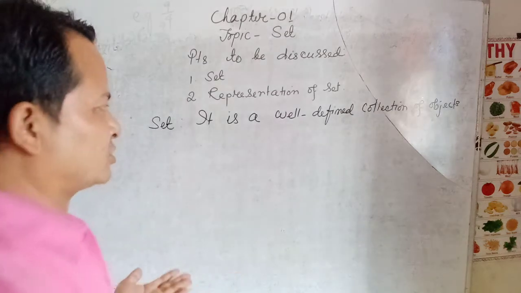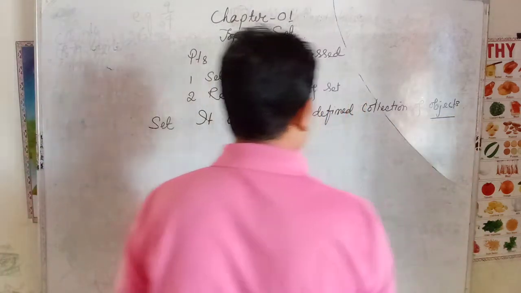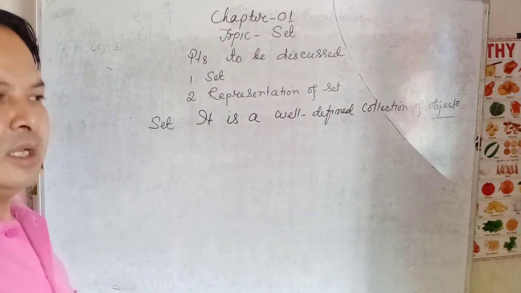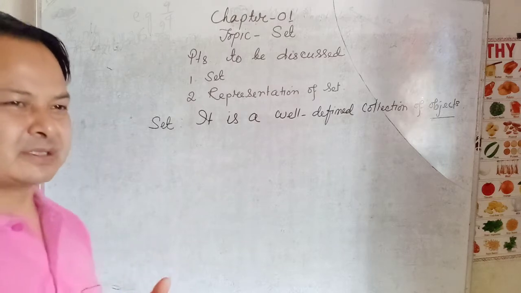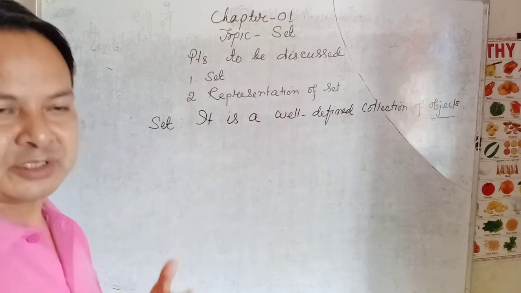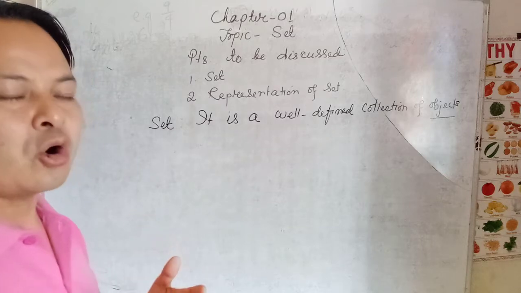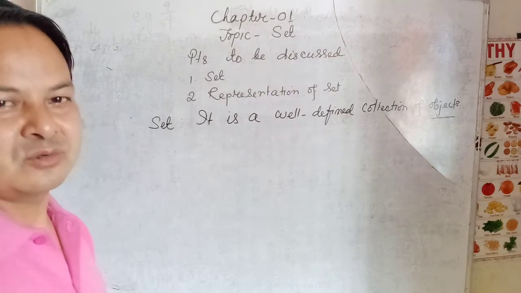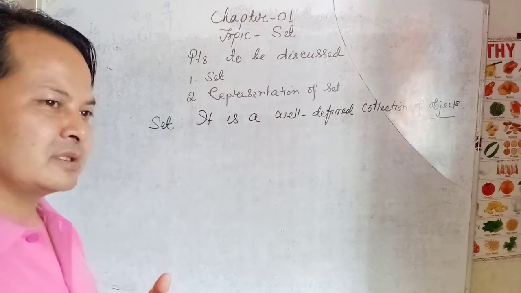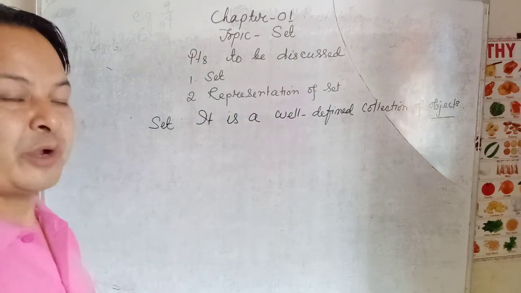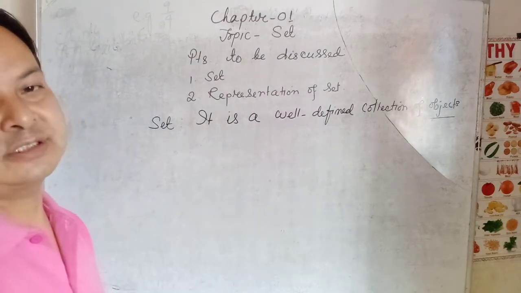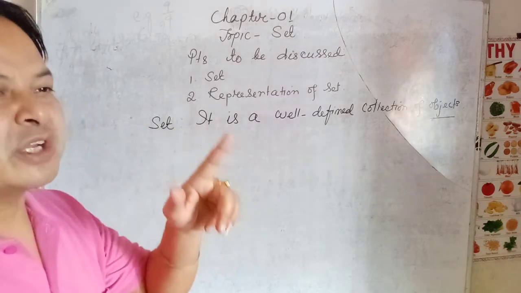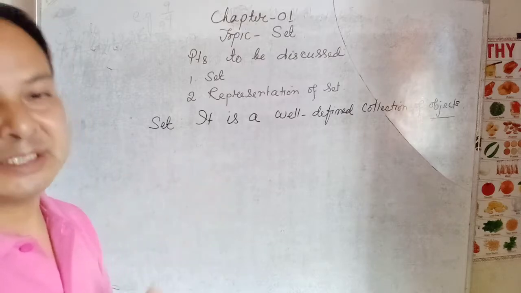Then, what about objects? What are objects? We have to know that. So, in mathematics, everything in the universe, whether it is living or non-living things, are called objects. Once again, in mathematics, everything in the universe, whether it is living or non-living things, are called objects. That means living or non-living things are called objects in mathematics.